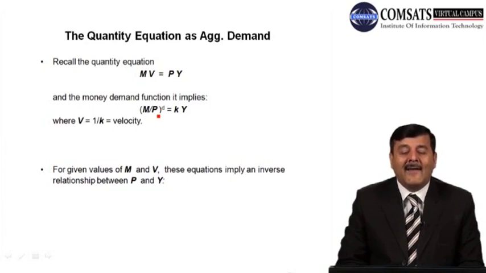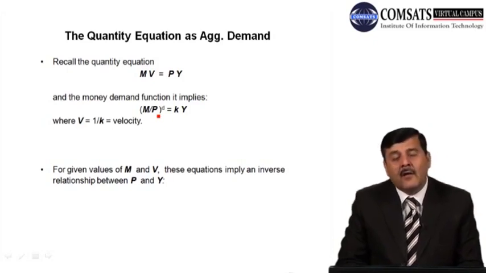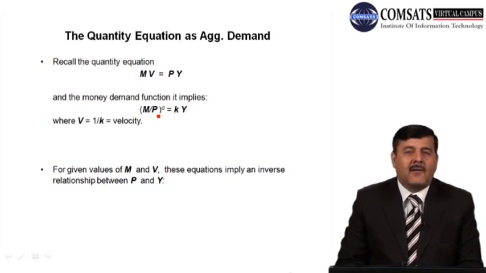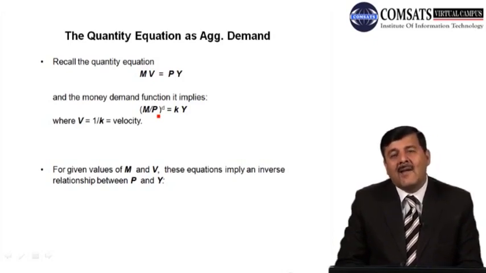Now for any given values of M and V, these equations imply an inverse relationship between output and price, between P and Y. Suppose M is given to us and velocity is given to us, then price and output level in the economy are inversely related. Suppose if prices go up, output will go down. The demand for output will go down.